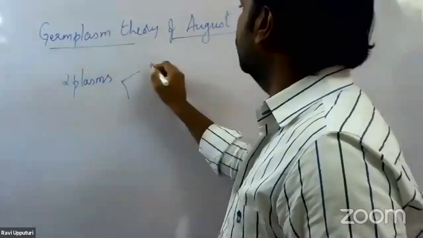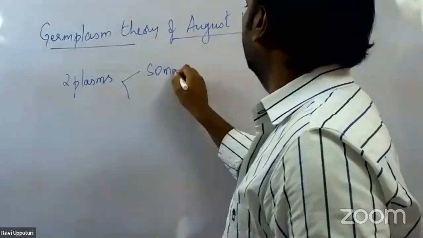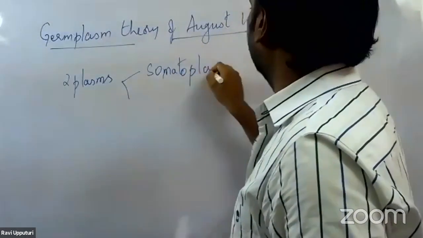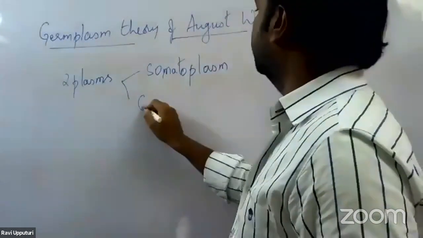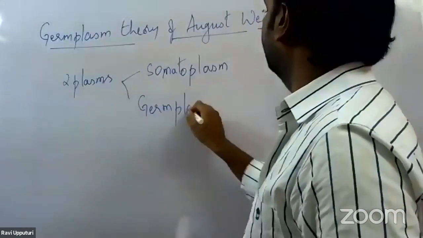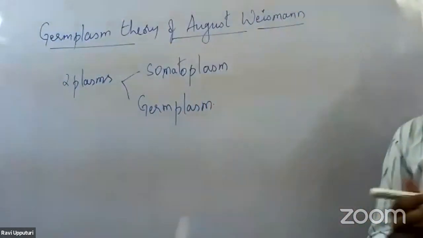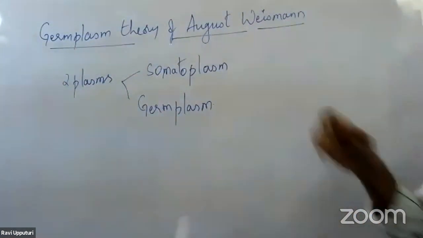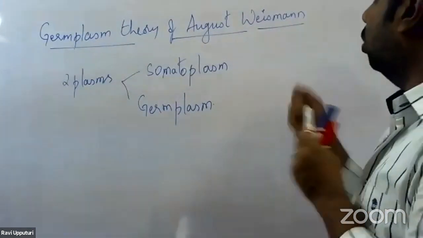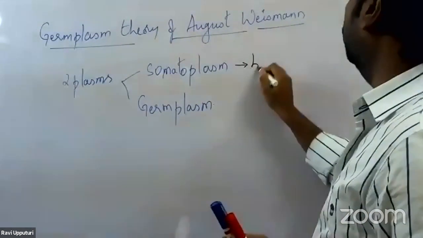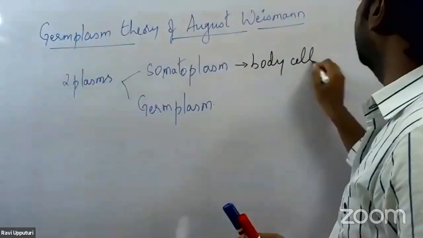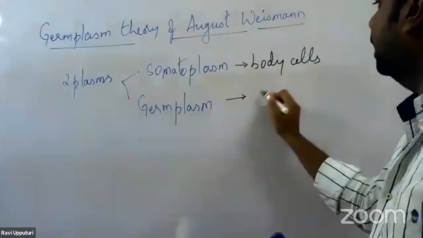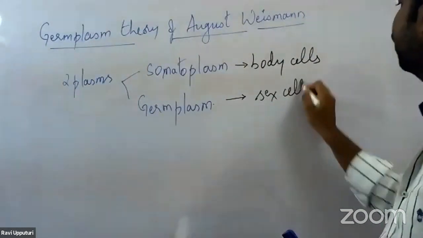One he called somatoplasm, and the other one was called germplasm. Somatoplasm included all body cells except the sex cells, whereas the germplasm contained only the sex cells.